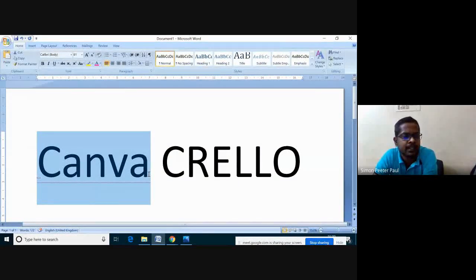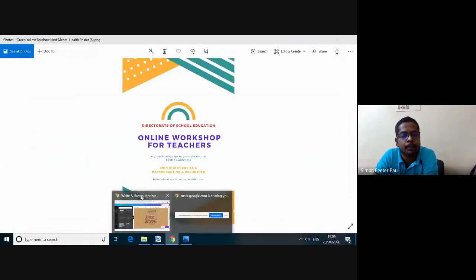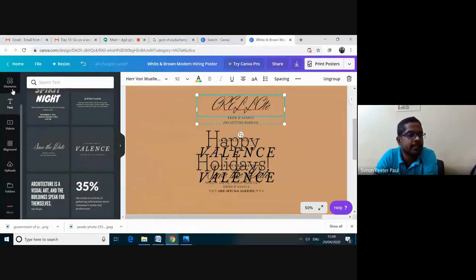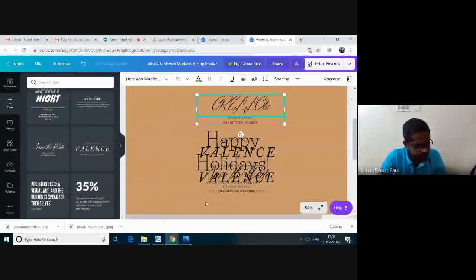Both are similar, and also there is a little bit of difference between the Canva website version and the mobile version. The menu items which are at the left will be at the bottom in the mobile, I think.